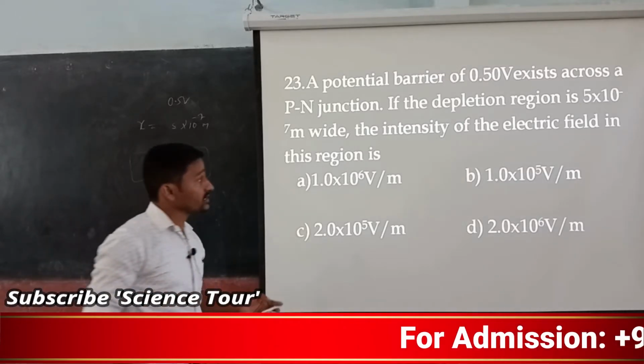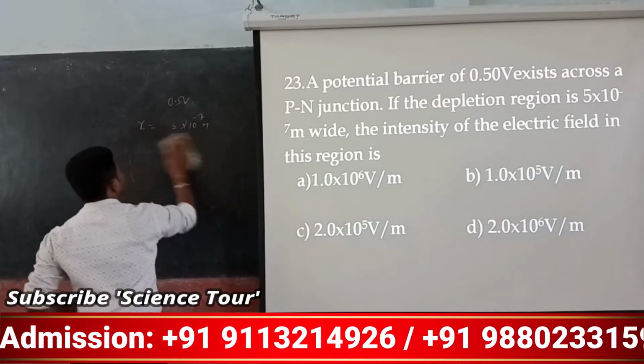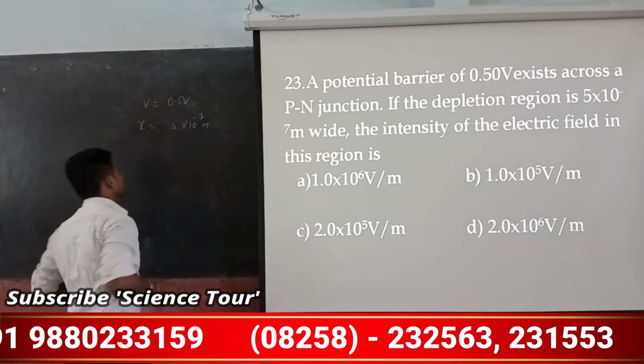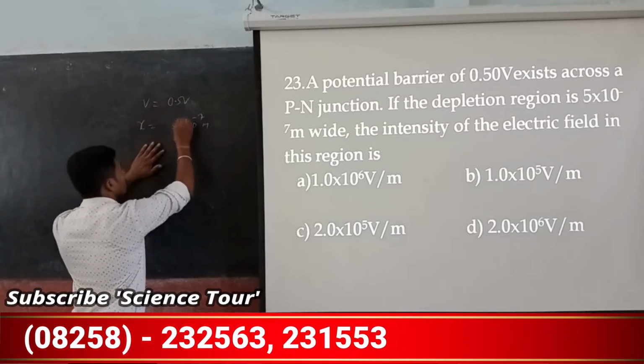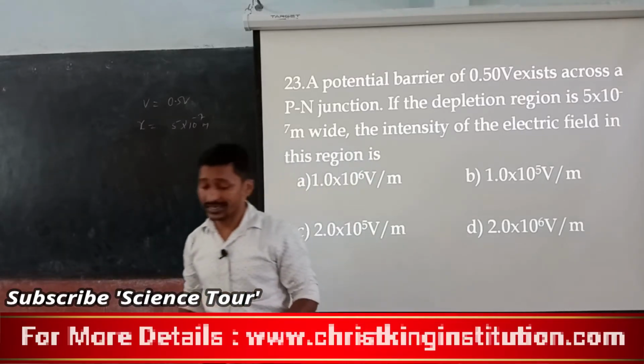Now the intensity of the electric field in this region is asked. Voltage is given and the distance is given, so you have to find out the electric field. How can I find the electric field?